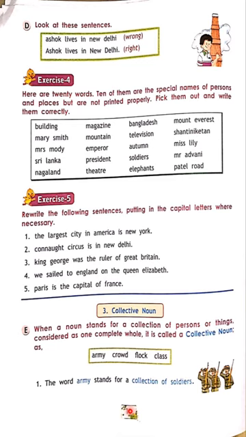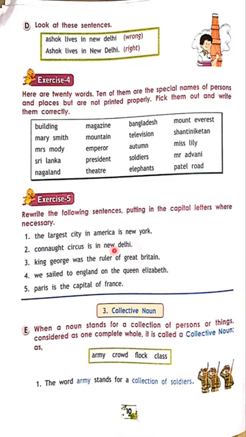Okay. The first word, the starting of the sentence, is a capital letter. It always starts with a capital letter. America, the country name, starts with a capital letter. New York City name starts with a capital letter. Okay. Second one, Cannot circus in New Delhi. Cannot is the starting of the sentence, and it's a proper noun starting with a capital letter. And New Delhi is a city name, so it's a proper noun.